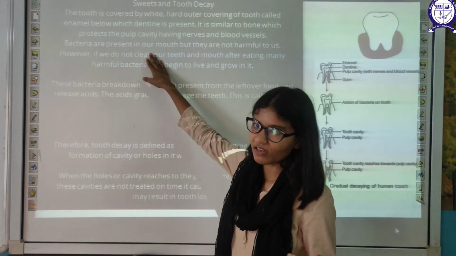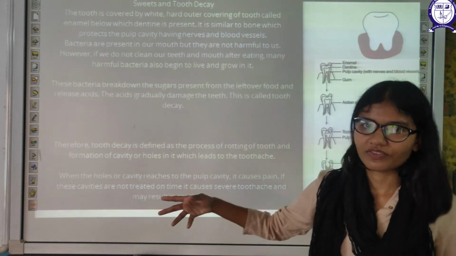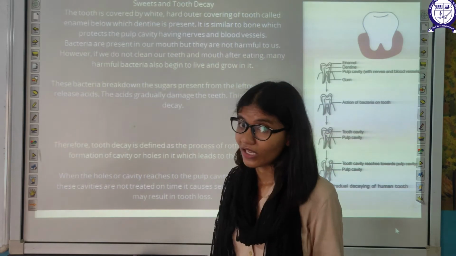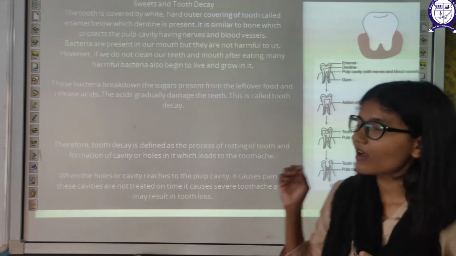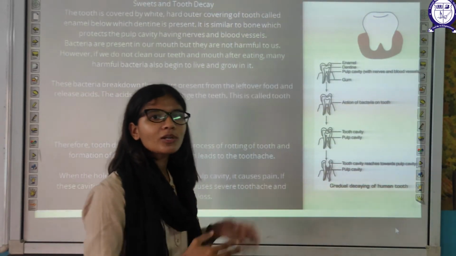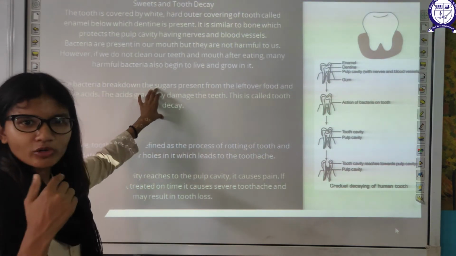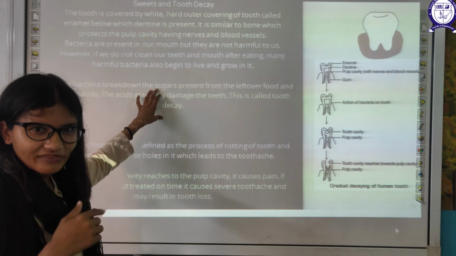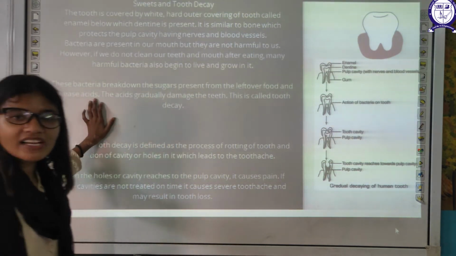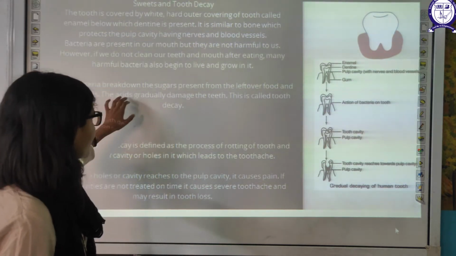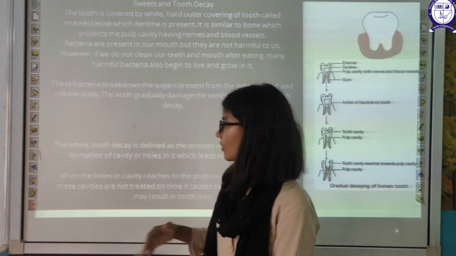Bacteria are also present in our mouth, right? But they are not harmful for us. However, if you do not clean your teeth and mouth after eating, the bacteria will become harmful to you. How? These bacteria break down the sugar in the leftover food particles in your mouth and convert them into acid. This acid will damage your teeth, and the process is known as tooth decay.